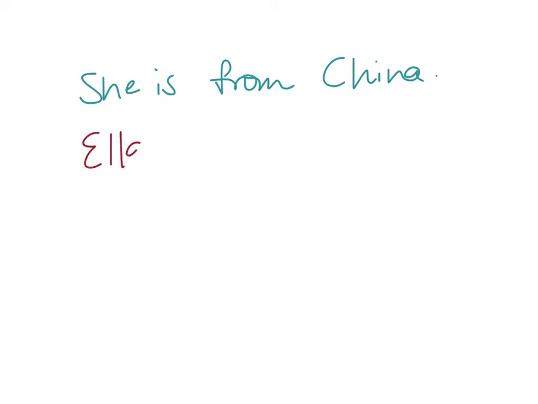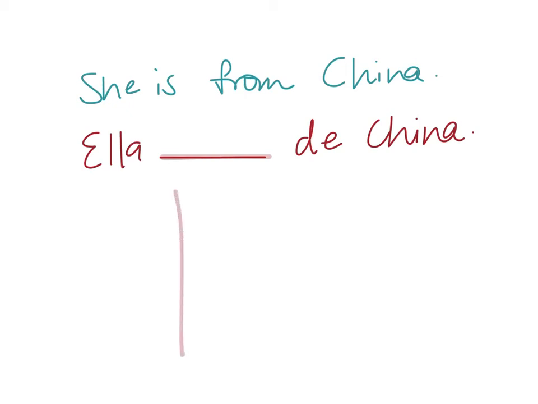Alright, first of all, here's this one. If I wanted to say she is from China, I would say ella blank de China. Okay, so I am looking for the answer that goes right here. She is from China. Would I use ser or estar? And then what conjugation would I use? And when I say conjugation, remember I'm talking about that chart.